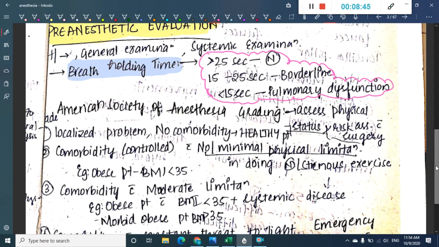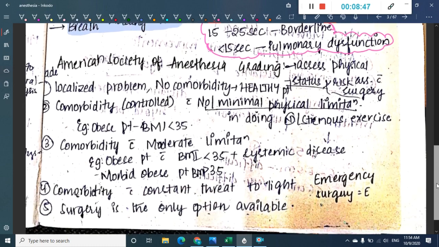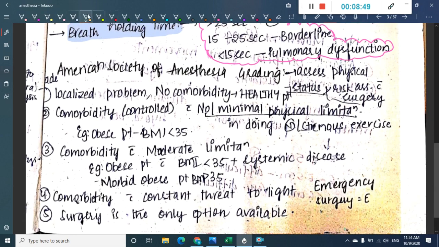Okay, next we have the grades for anesthesia scoring. That grading is called the American Society of Anesthesiologists grading. This will assess the physical status and risk associated with surgery. What do you see in this? In this we call it grade 1. Grade 1 is called when there is a localized problem with no comorbidity. That is a healthy patient.